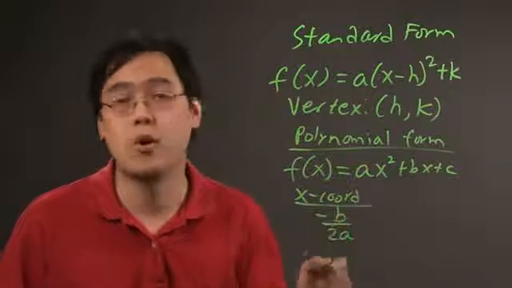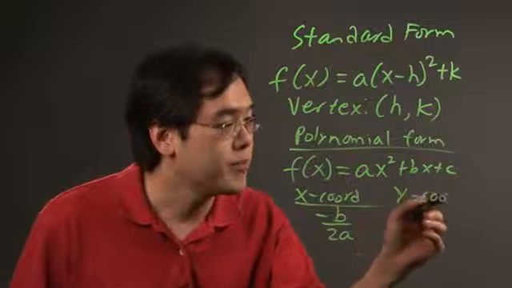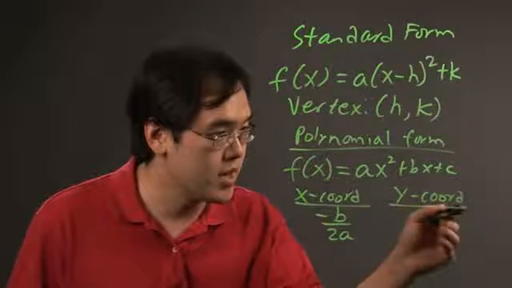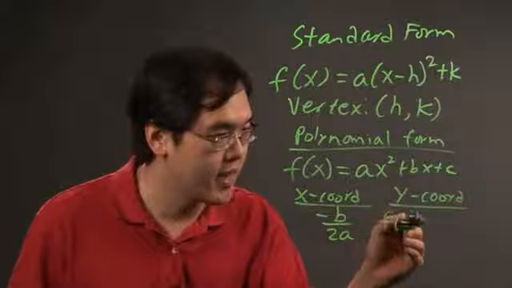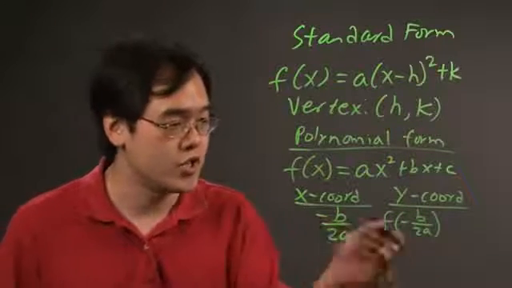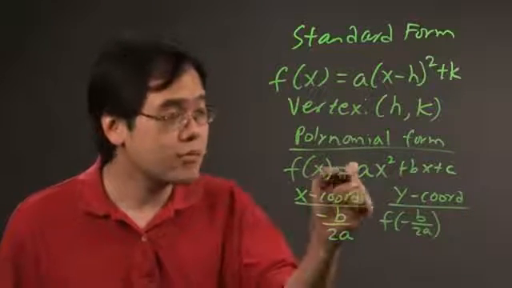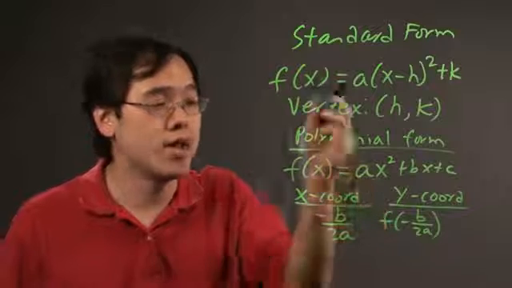Now, if this looks like it's part of the quadratic formula, it is. Now, to find the y-coordinate, you plug in the x-coordinate. So you can say f of negative b over 2a. And whatever numbers that you get for these will be the coordinates of your vertex. So depending on the form, you can definitely form the vertex from there.